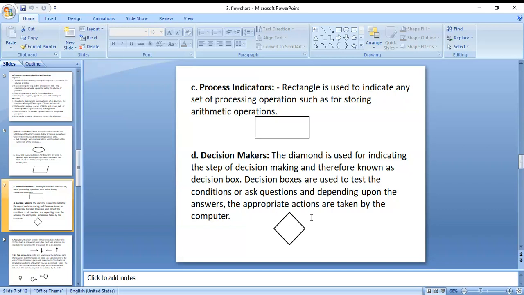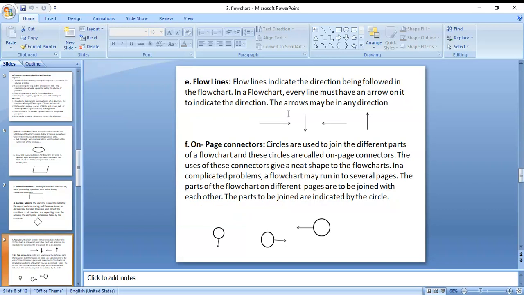Next, the arrow mark shows the flow direction. Next, on-page connectors are circles, and the arrow marks show the direction of the flowchart and the page direction.